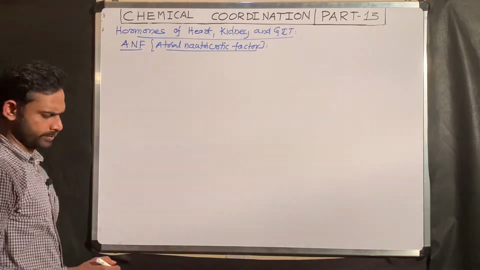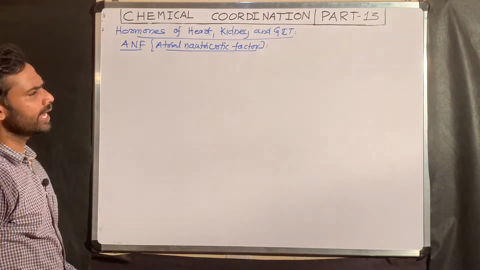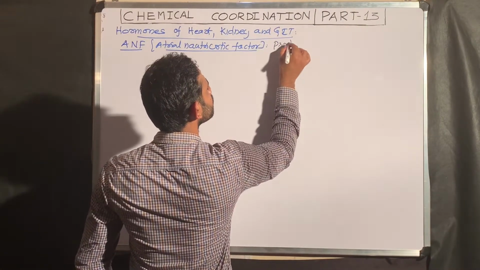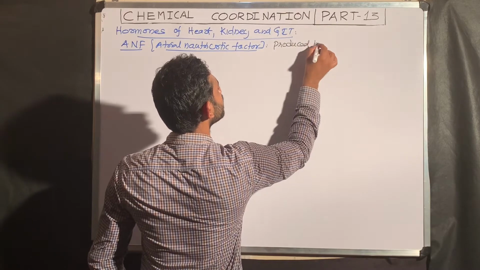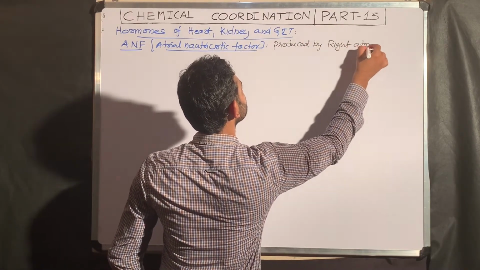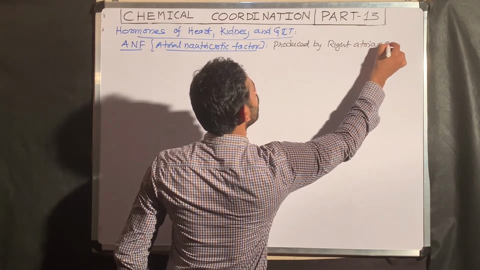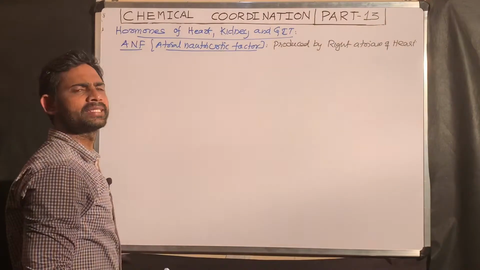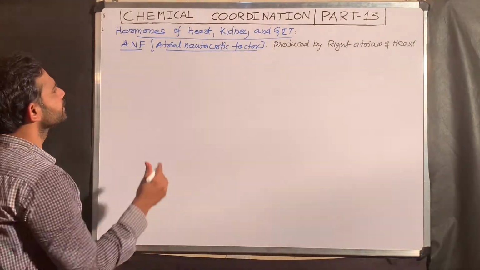This ANF is produced by the right atrium of the heart. Okay. So the function of this ANF is very simple.